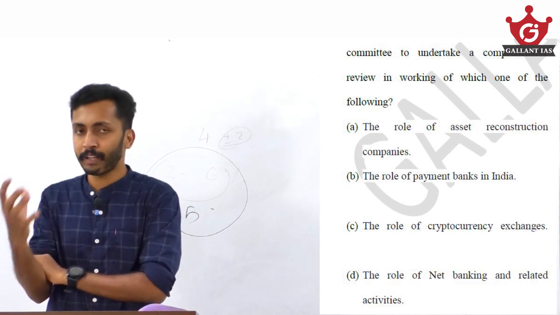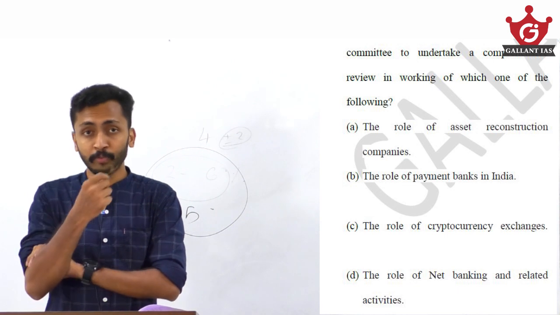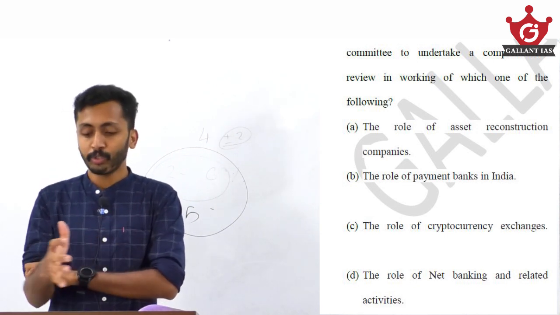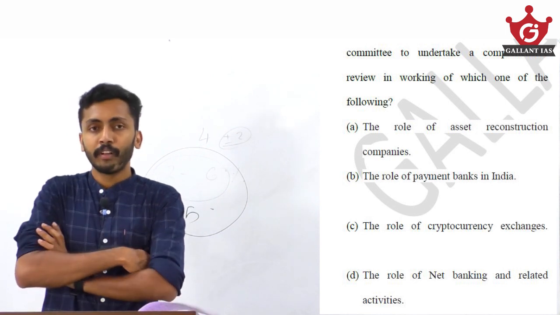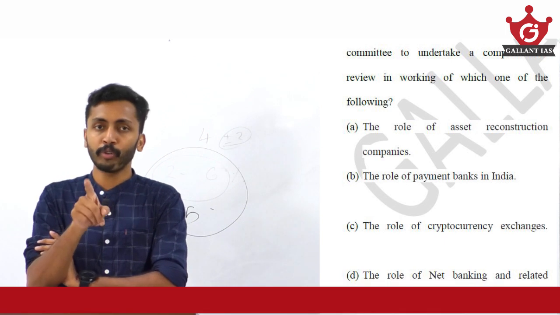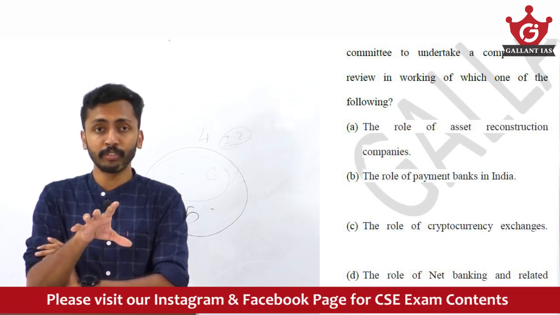Recently, RBI set up an expert panel. Before that, the Subhash Garg committee recommended a ban on cryptocurrencies. So options B and C you can eliminate, and you remain with A and D. If you can eliminate at least two options, you can go for that question and attempt it.